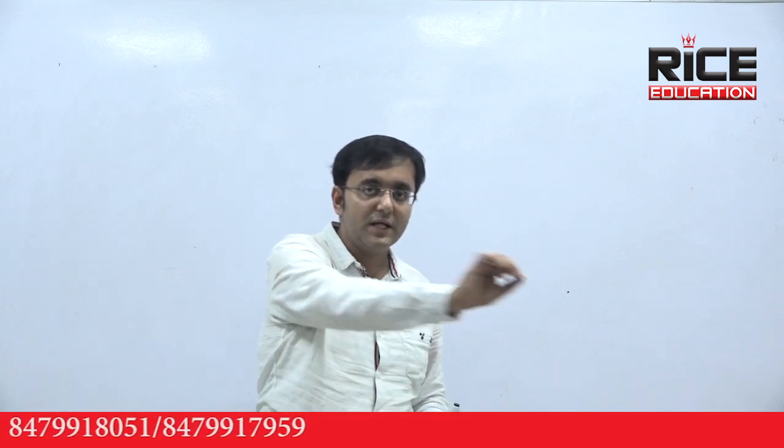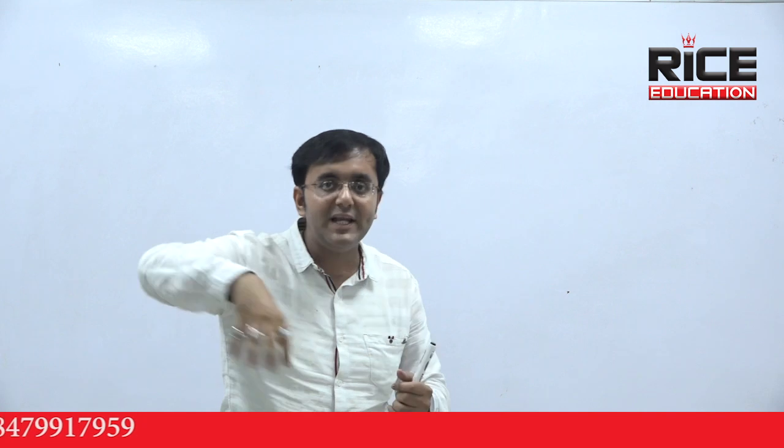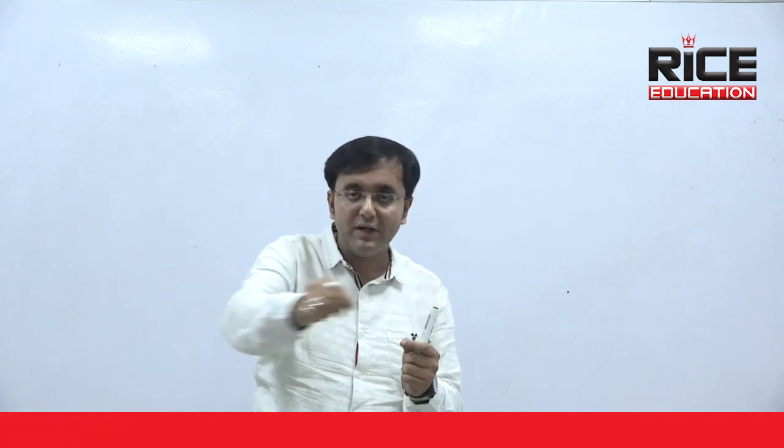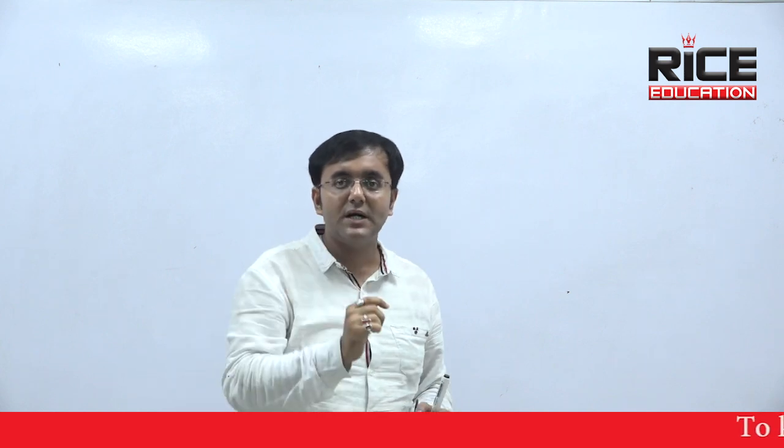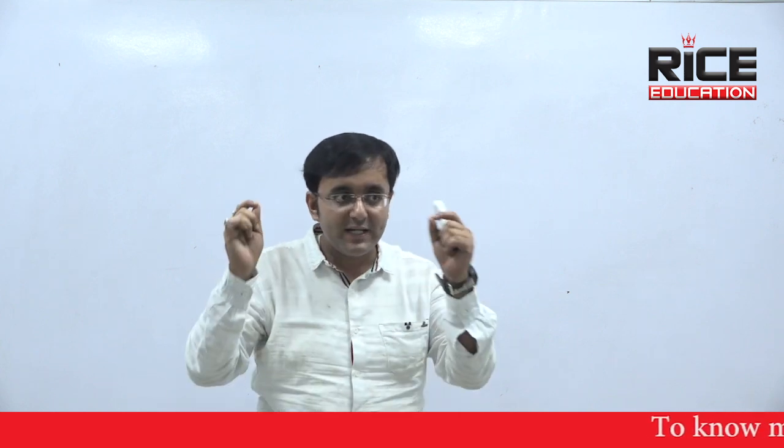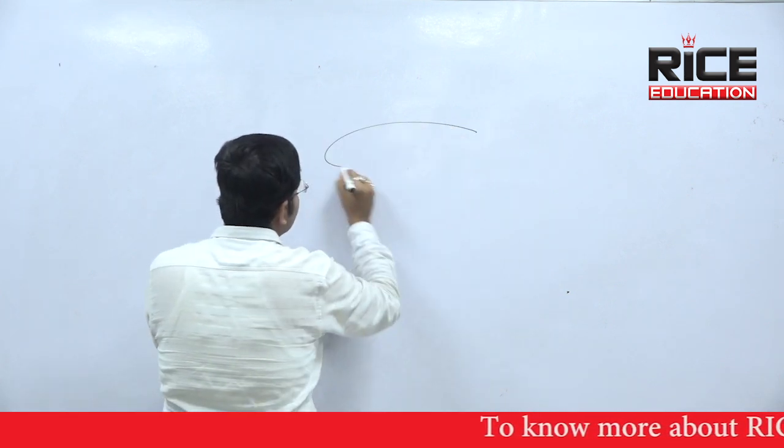In the first law, Kepler said that all the planets are moving around the sun, keeping the sun at one of the 2 foci, and all the planets are moving in elliptical orbit. All the planets are moving around sun in elliptical orbit, keeping the sun at one of the 2 foci. And ellipse has 2 foci, sun is at one focus. Suppose that will be the